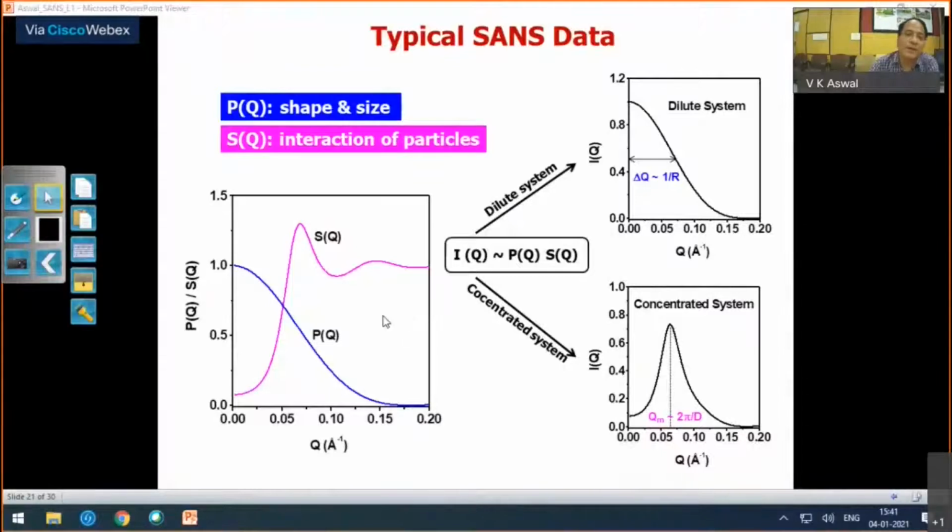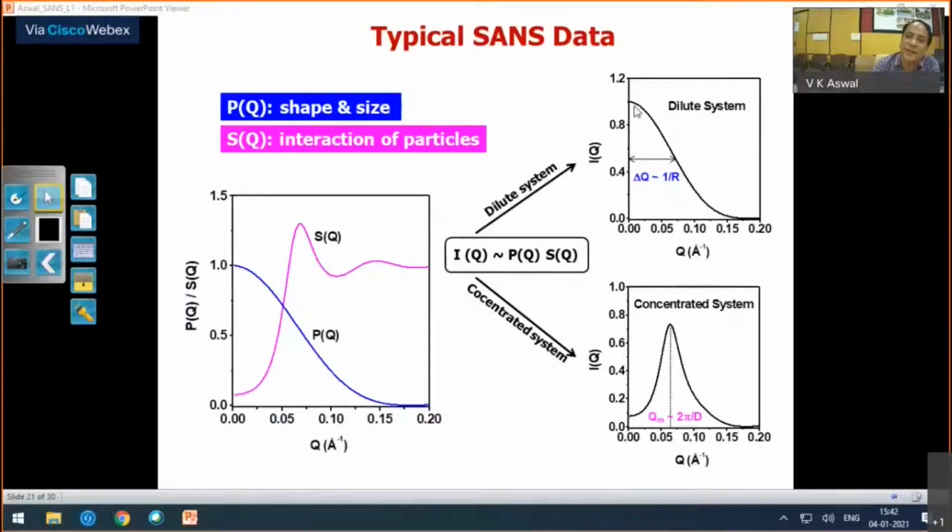A typical intraparticle structure factor, or form factor, is of this kind, monotonically decreasing as a function of Q. And this is your structure factor, particularly when you have short range interaction in the system. What this means is that most of the scattering patterns you will see in small angle scattering go down as a function of Q, and this width will be reciprocal to the size.